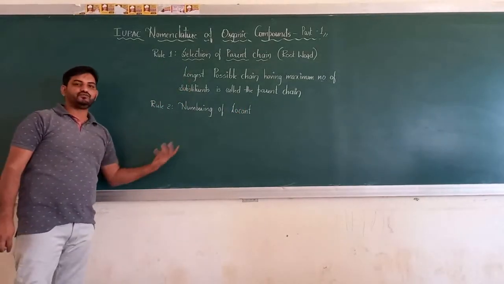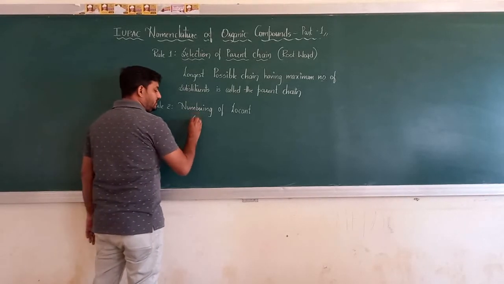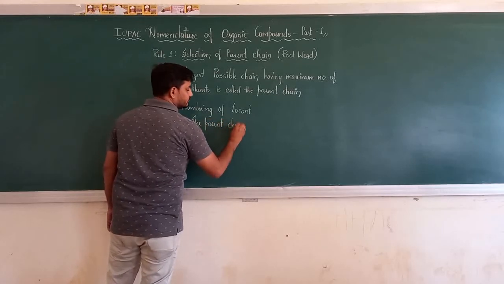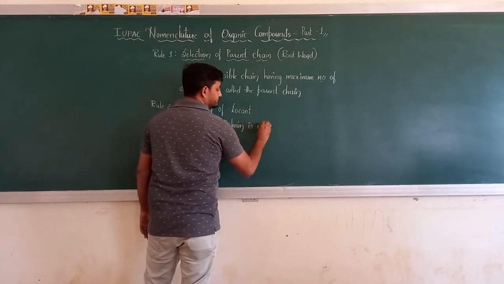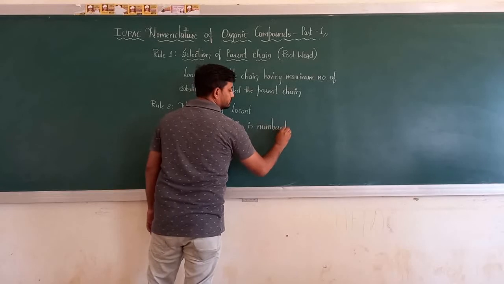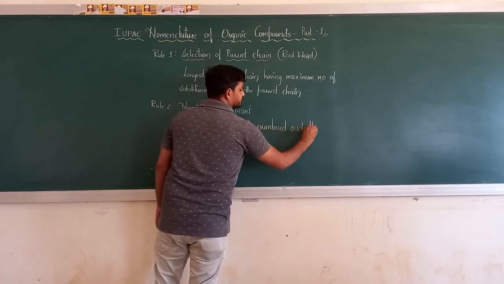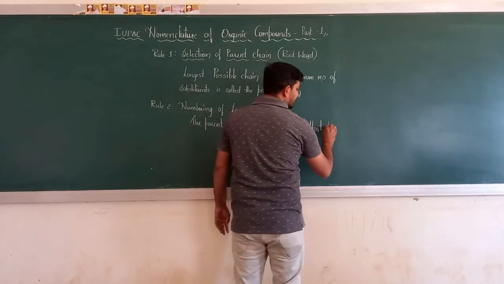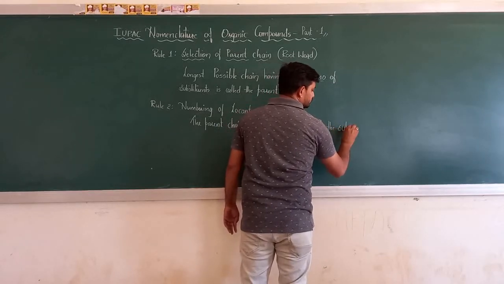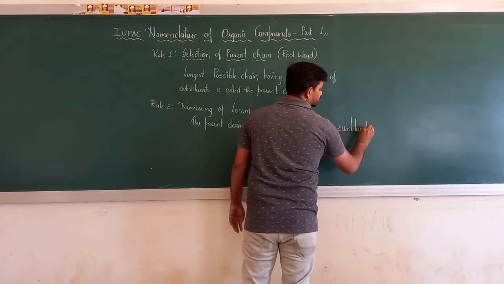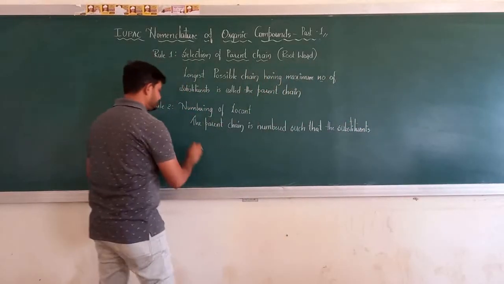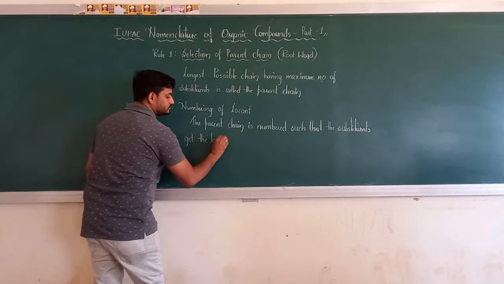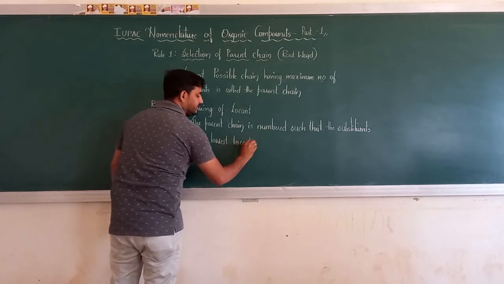Again, follow what I have to follow. The rule I have to follow is that the parent chain is numbered such that the substituents get the lowest locant. Now here, locant means number.